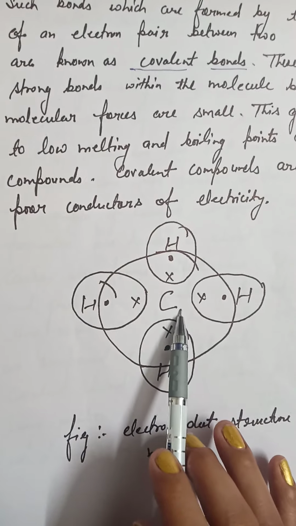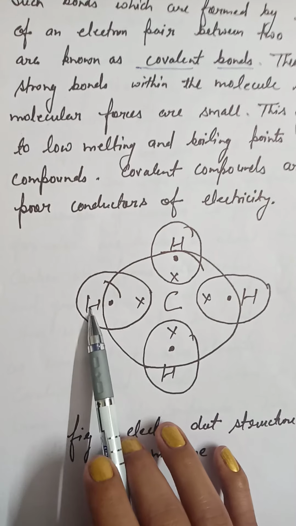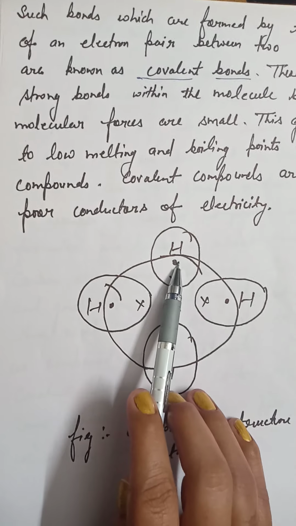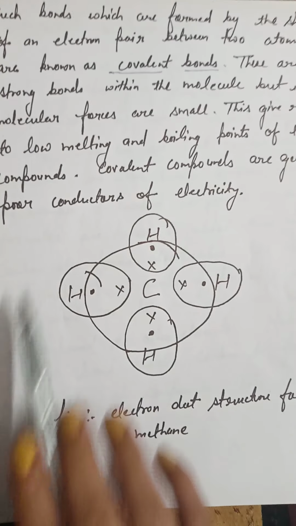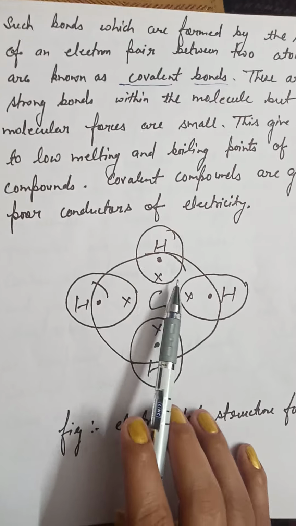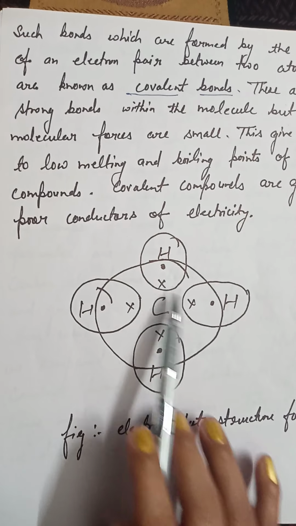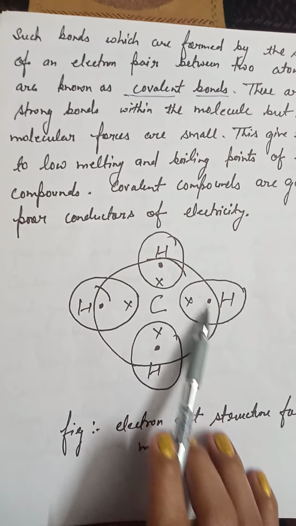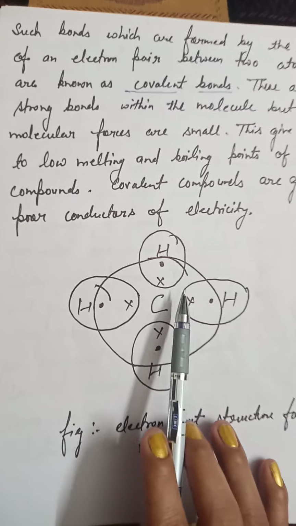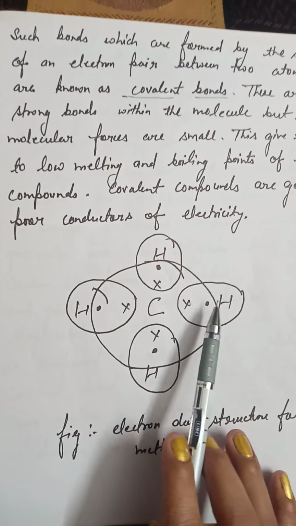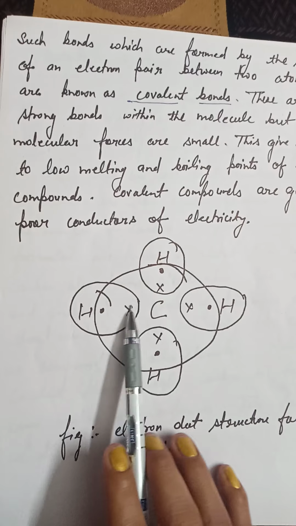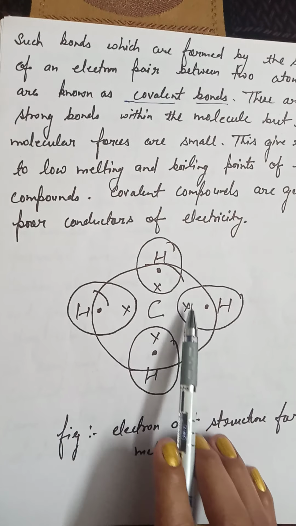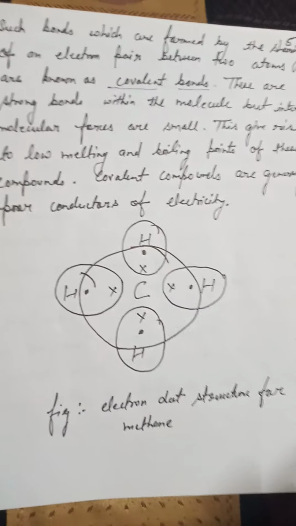Here in the center is C, carbon, and there are four hydrogens, each having 1 electron. Carbon has 4 electrons in its outermost shell: 1, 2, 3, 4. So each electron of carbon shares with the 1 electron of a hydrogen. Here the sharing takes place, here the sharing takes place, and here also, so there will be the formation of bonds. This is the electron sharing, so single bonds will form.